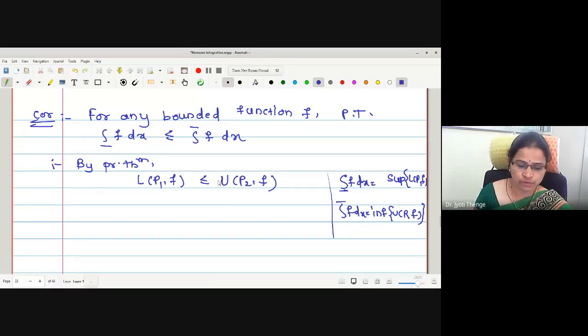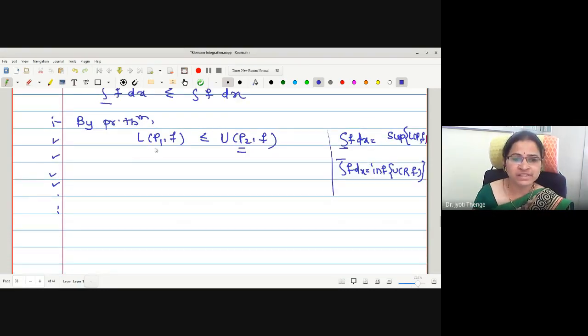Now, what job will we do? We will keep the partition P2 fixed, and we will vary the partitions on the left hand side. How many inequalities will be constructed like this? Suppose I write P1 first; this is the inequality with respect to P1. One more inequality I will write for P2, P3, P4 and so on. Every lower sum is less than or equal to U(P2,f). The right side we will keep constant, and only change the partitions on the left hand side. But still the lower sum corresponding to every partition is less than or equal to U(P2,f).